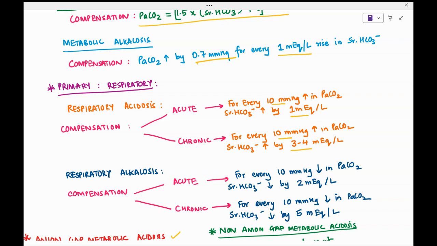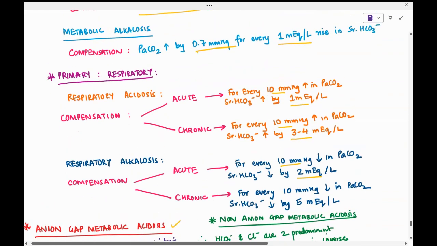liter. Similarly, in respiratory alkalosis, in acute scenarios, for every 10 mmHg fall in PaCO2, serum bicarb will fall by 2 milliequivalent per liter. And in chronic, for every 10 mmHg fall in PaCO2, serum bicarb will fall by 5 milliequivalent per liter.